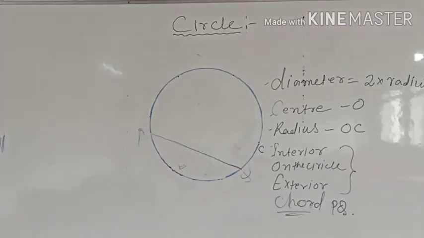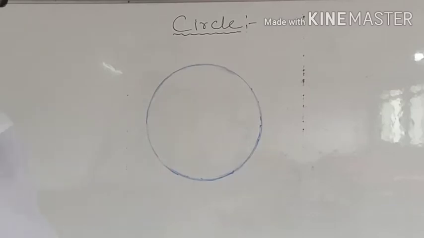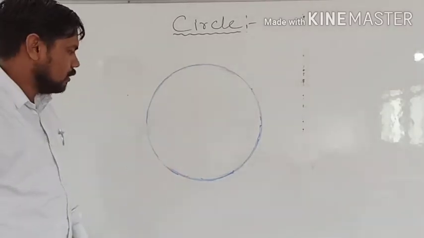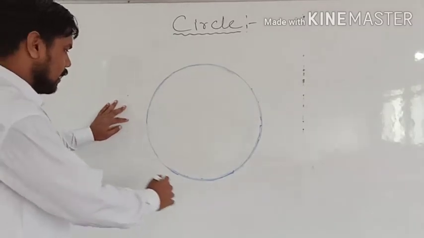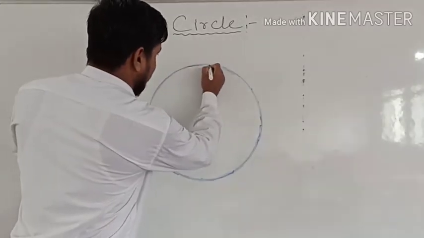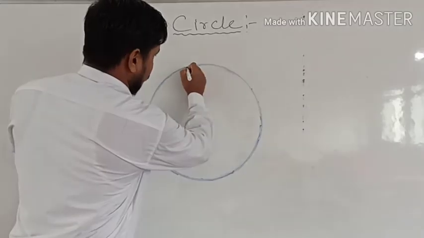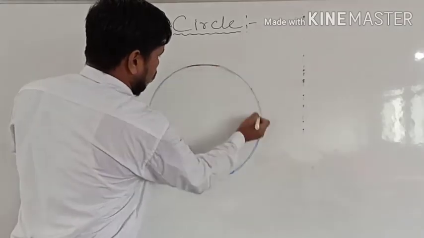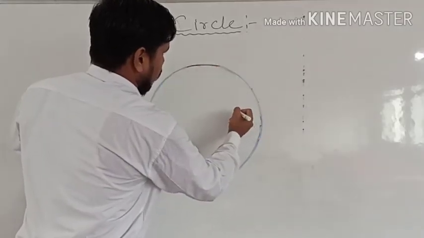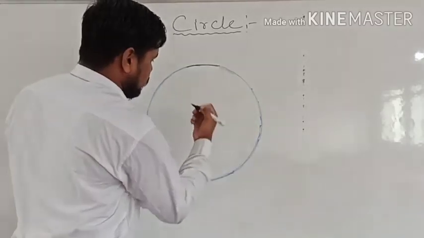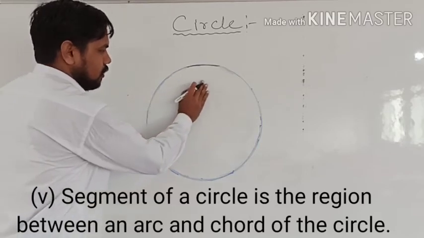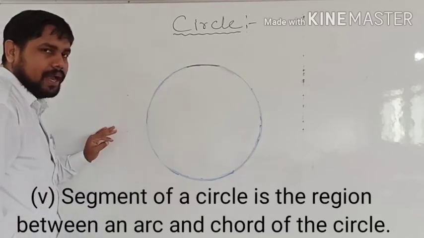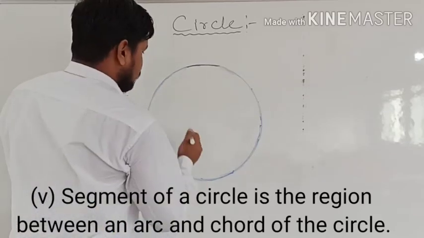Okay, there are 3 things: arc, then sector. Okay, so one is arc, this is known as the arc. If you take one smaller part or bigger part. Okay, and then we have the segment. Okay, then we have segment, which is the interior part we will take, and then we have sector.